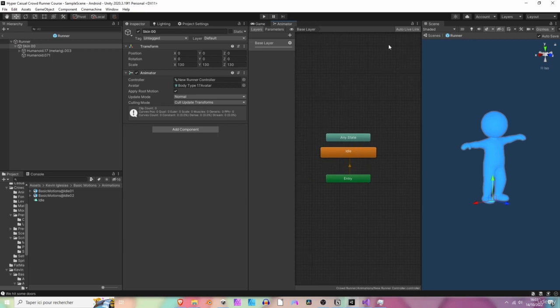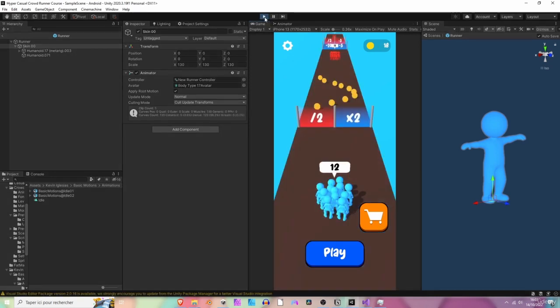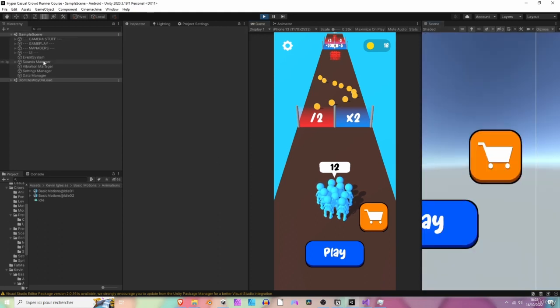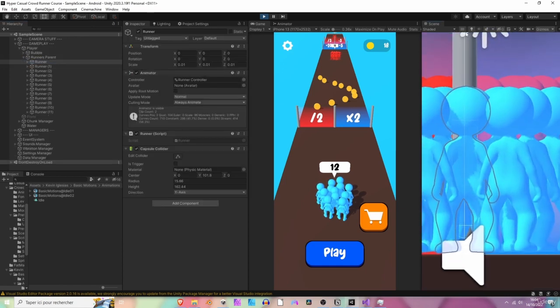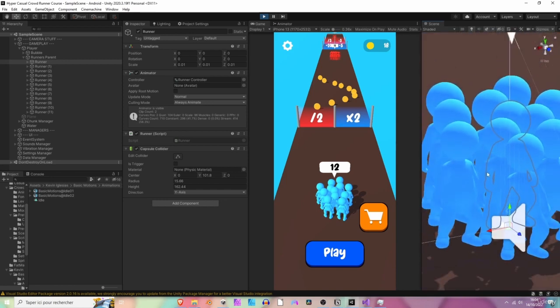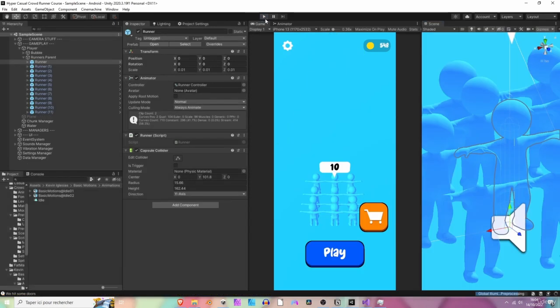So let's now go back to our game window and hit play. Awesome. We can see that the runners are playing the idle animation. To have a better view of it, we can select one of them. So it's under the player, runners, press F to focus it. And yeah, they're actually moving. Nice. But if we hit play, they are not running. So let's add the run animation now.